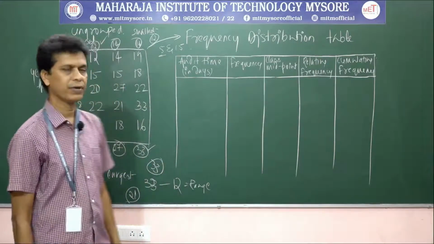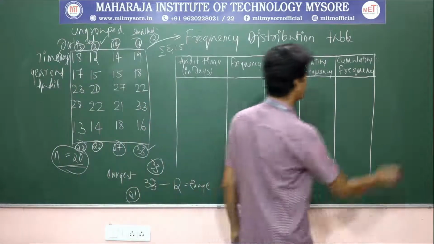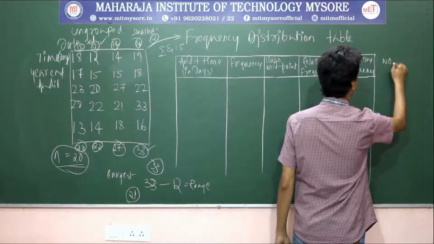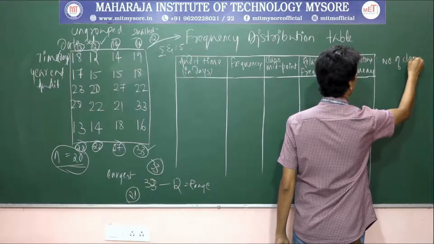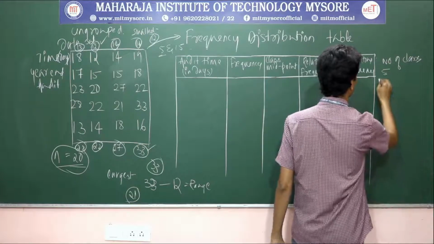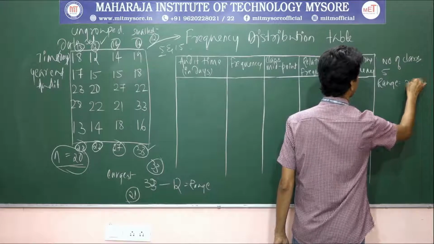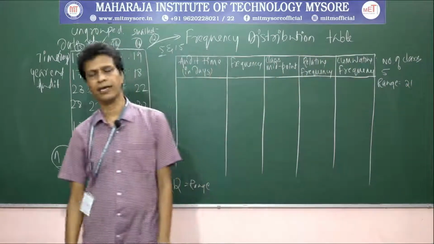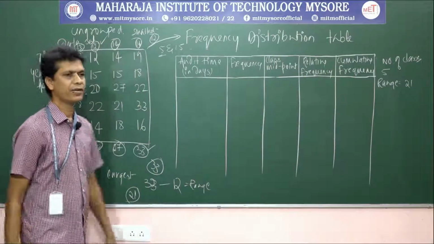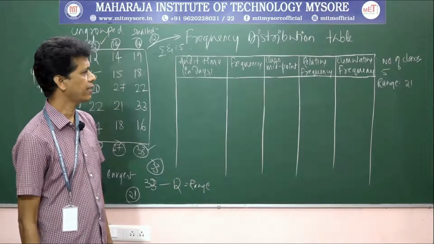So how do you determine it? Okay, let us say number of classes is 5, range is 21. Okay. So next thing, we need to determine the class width. What is the rule for determining the class width?